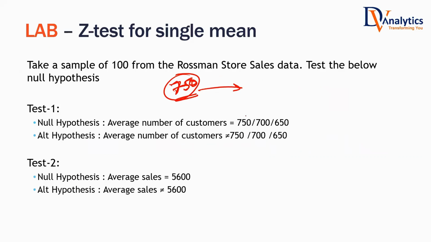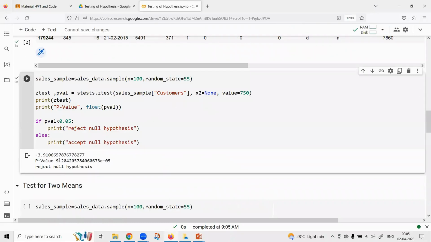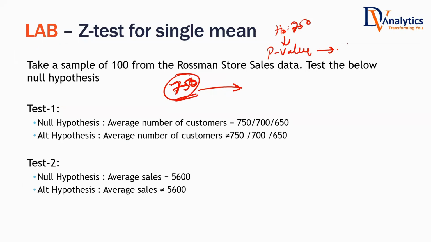If the null hypothesis H0 is 750 customers, what is the final decision made on? Usually you make the final decision based on the p value. What's the p value that you got? Is it less than 0.05 or more than 0.05? Here, the p value is 9.20 times e to the power minus 5. What does that mean? It means very far away.